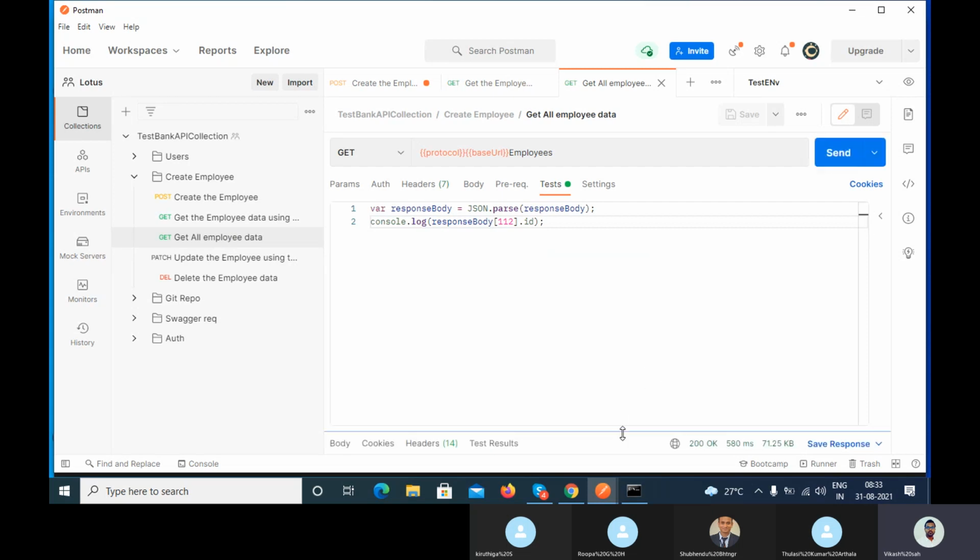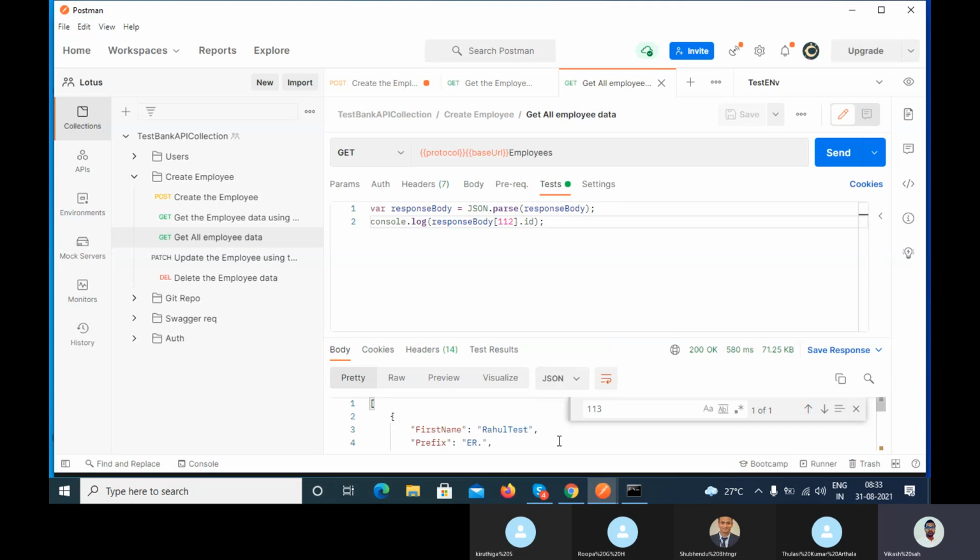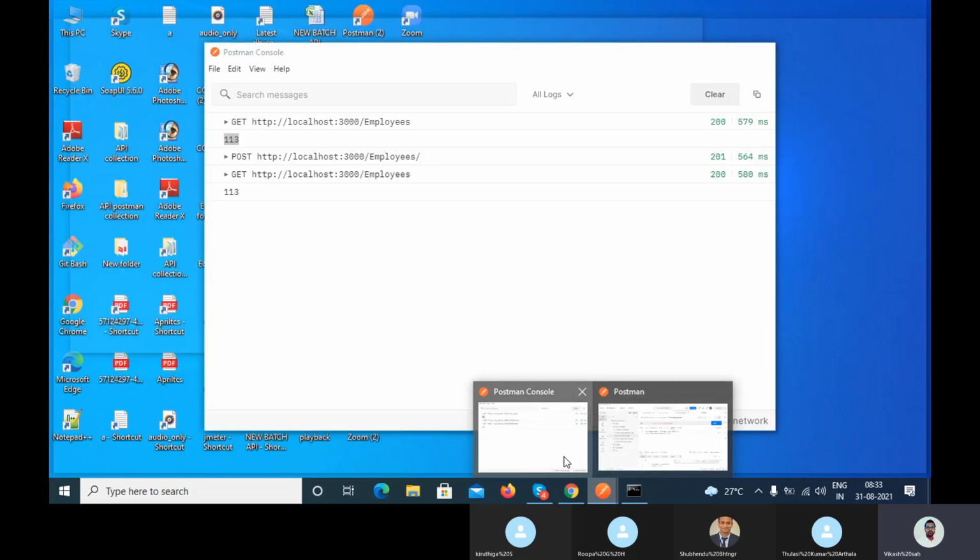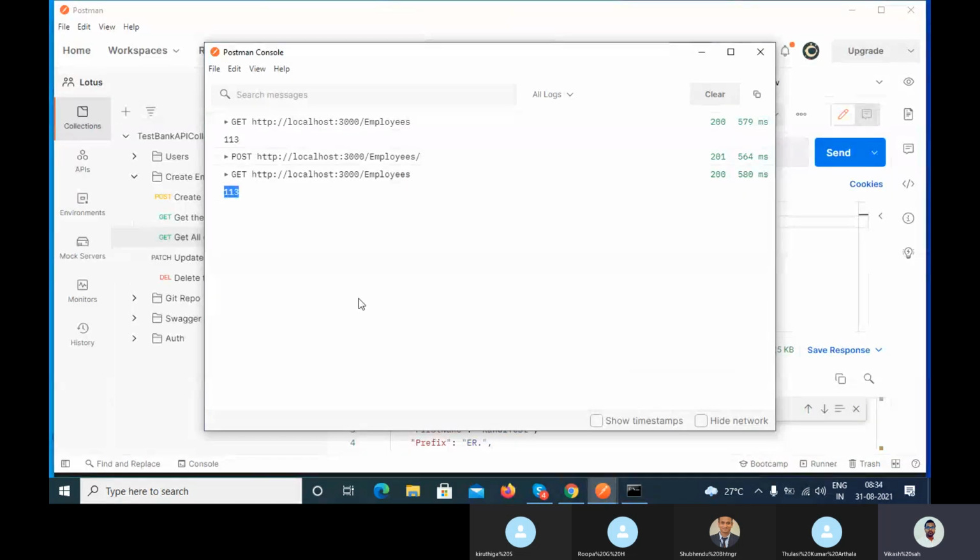And when you call get all data and go to the console part, you can see what your ID is. It's 113 now. So is this Vinay's ID? No, it was the same as the previous one, right? You have called the same ID. It should be 114 because it's the next record added.